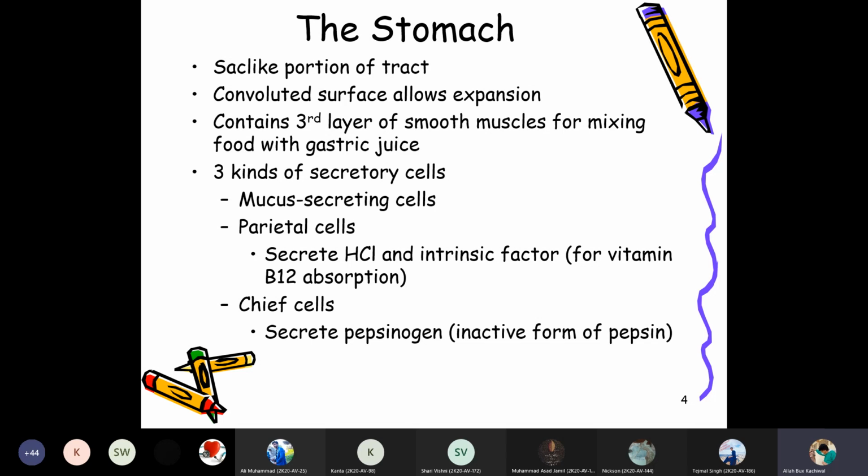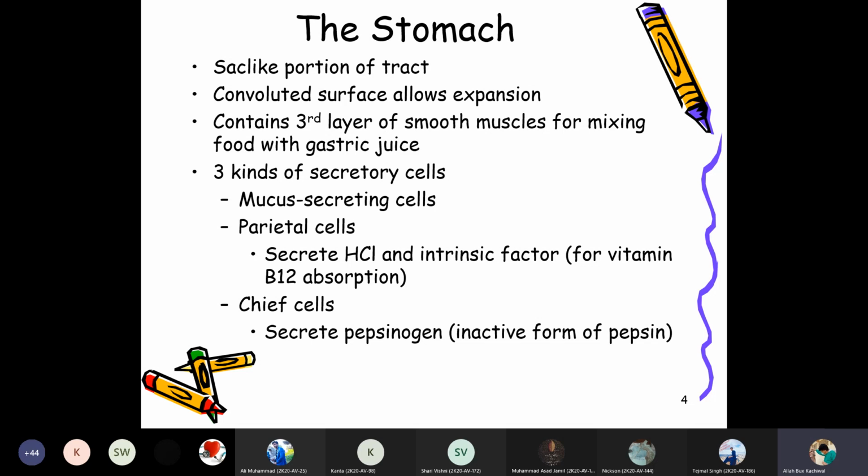The common duct also connects with the duodenum, so the juices which come down from the gallbladder, liver, and pancreas are drained into the duodenum, whereas the gastric juices are mostly produced and utilized for the digestion which takes place in the stomach.